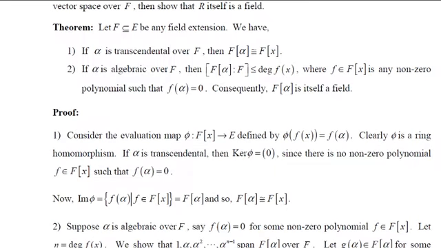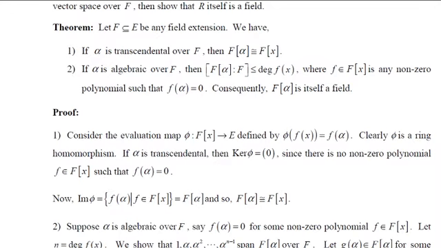So let's show this set spans F[alpha]. That means every element of F[alpha] can be written as a linear combination of this. But remember, every element of F[alpha] is a polynomial in alpha. So let us consider g of alpha, a polynomial in F[alpha], for some g belonging to F[x].